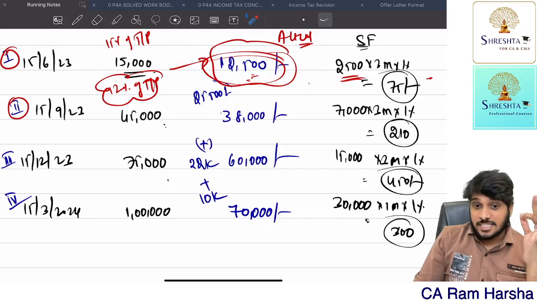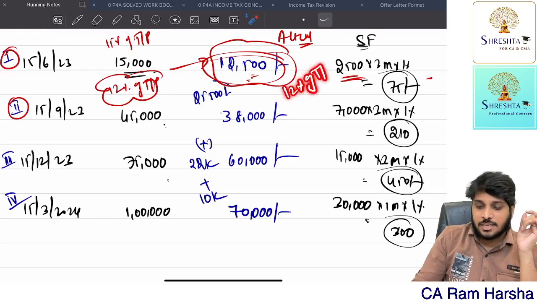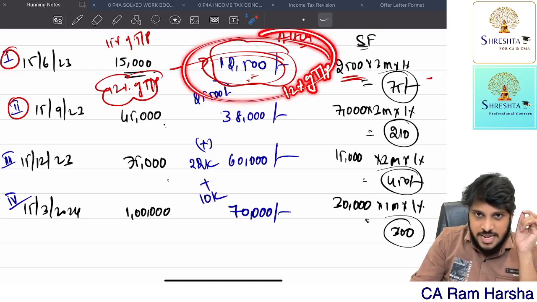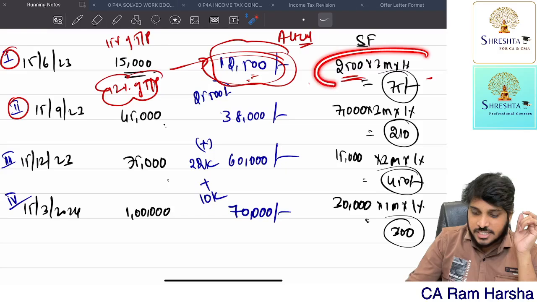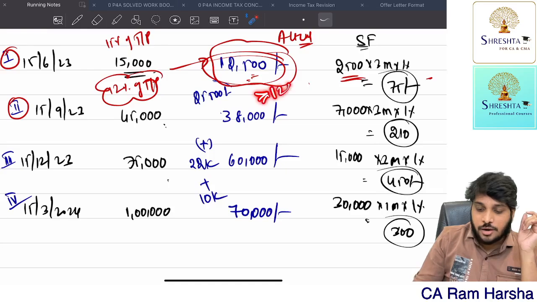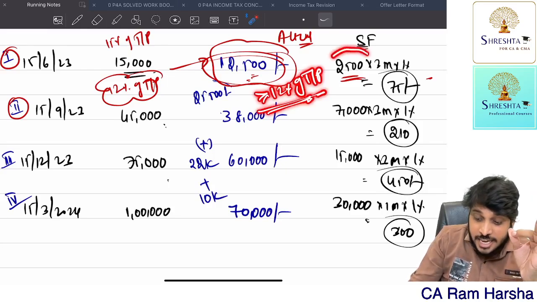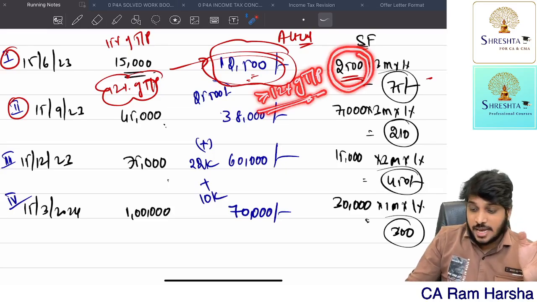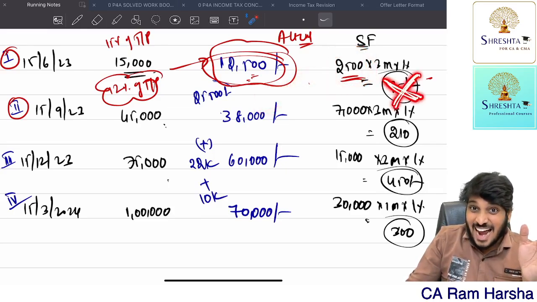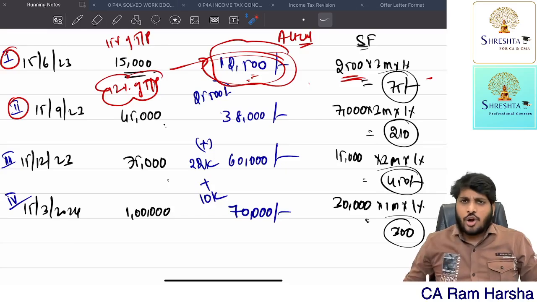But in the same 234C, one exception is there. What are they saying? Since you paid at least 12% of tax payable by first installment, for the first installment, whatever shortfall is there, since you paid more than or equal to 12% of tax payable, even though shortfall is there, interest is exempt for that amount. For that first installment shortfall, interest is exempt. Like, what do you mean by that?